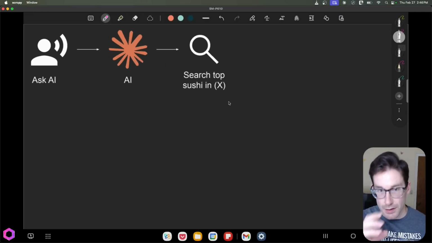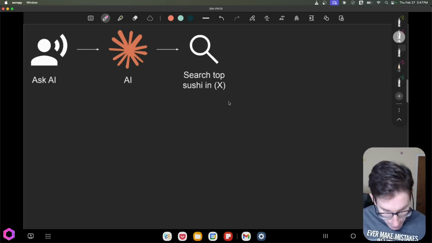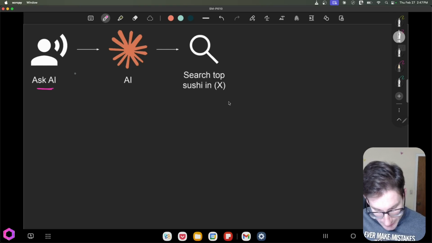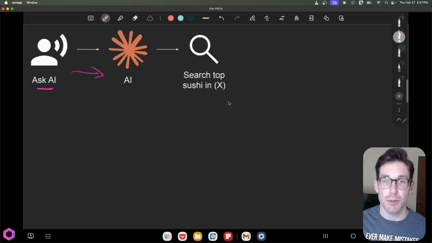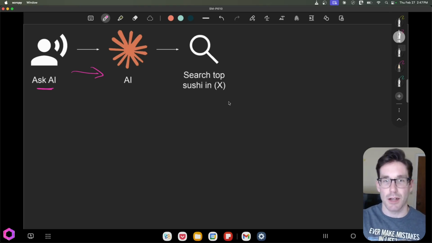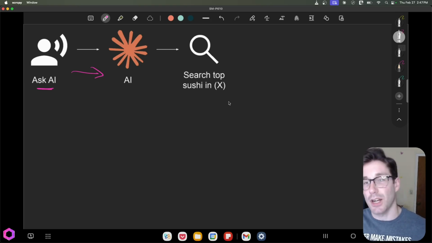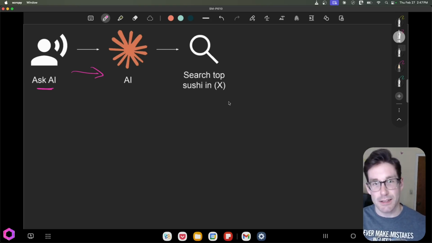So here we have the example that I gave previously, but in more detail. So let's assume that we have our user here, and our user wants to ask AI to book a reservation, to book a dinner specifically, and they're interested in sushi. So they go up to the AI and say, hey, book a reservation for me at one of the top restaurants associated to sushi in this specific location.